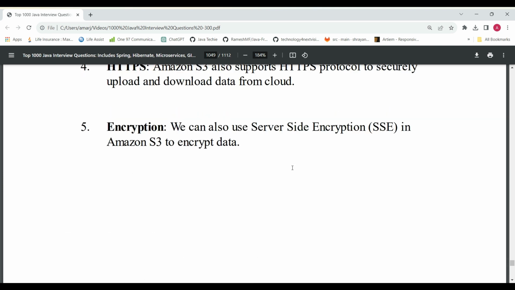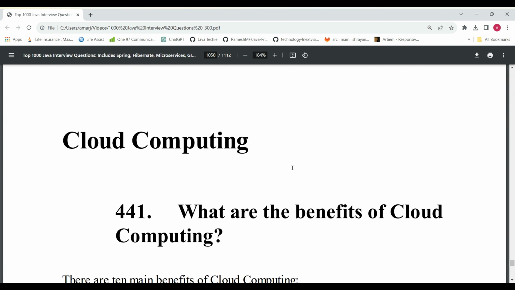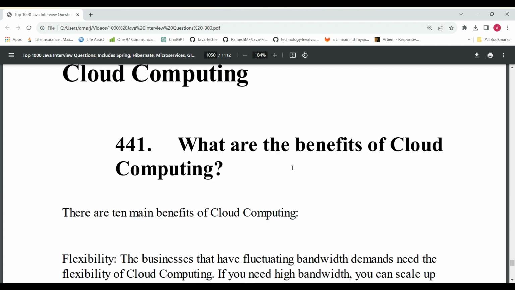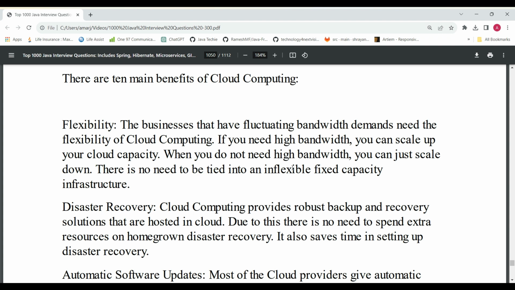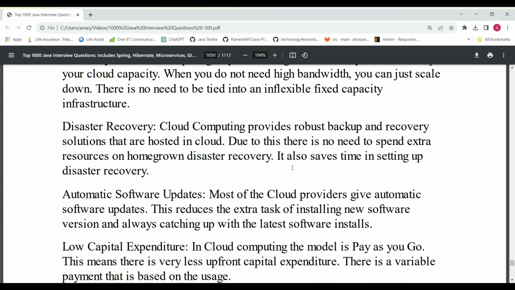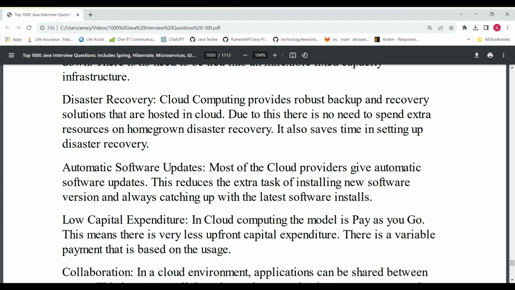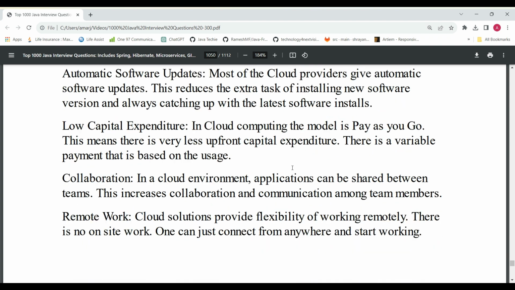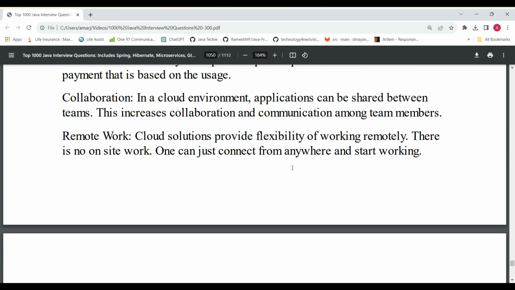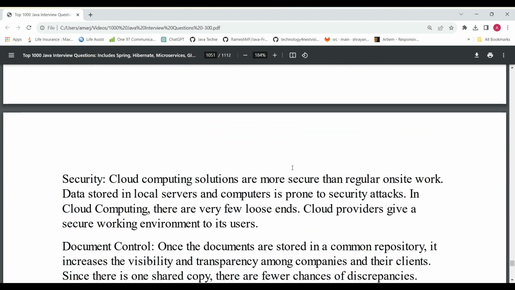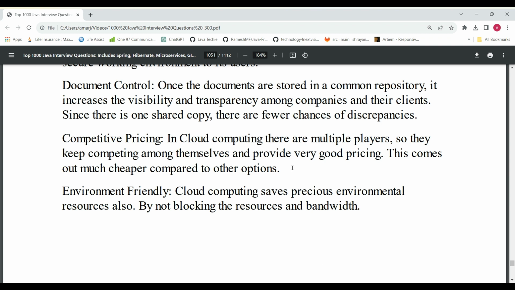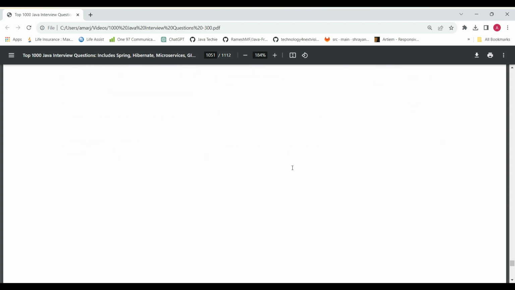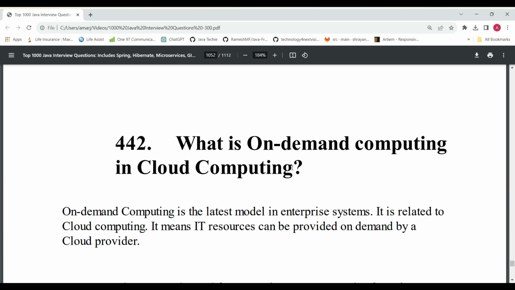Whatever we consider is related to AWS questions. Some of the questions will be asked about cloud computing. So what are the benefits of cloud computing? Mostly we have flexibility, disaster recovery, automatic software updates, low capital expenditure, collaboration, remote work. These types of features are there in cloud computing. That's why we are using it: security, document control, competitive price, environment friendly, and we can easily access it anywhere, anytime.